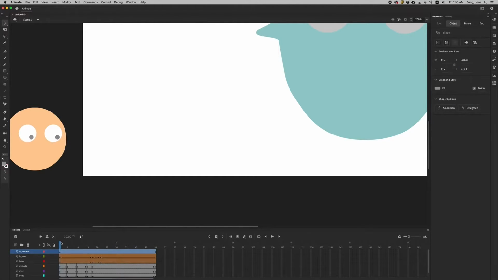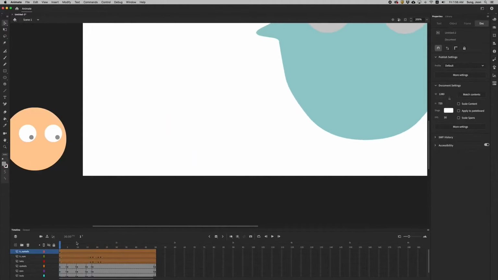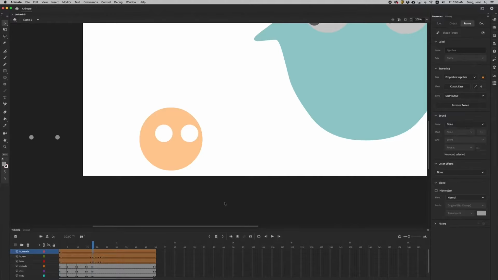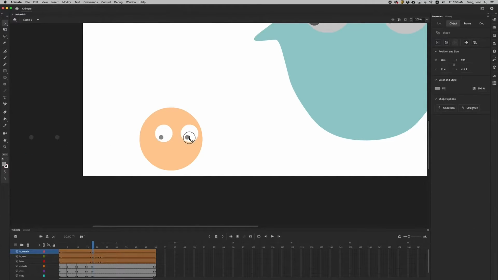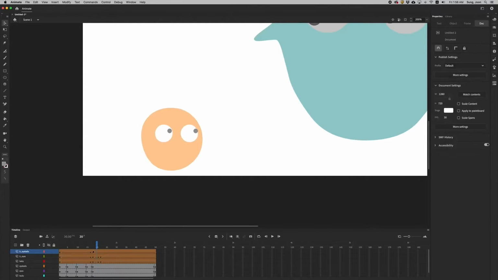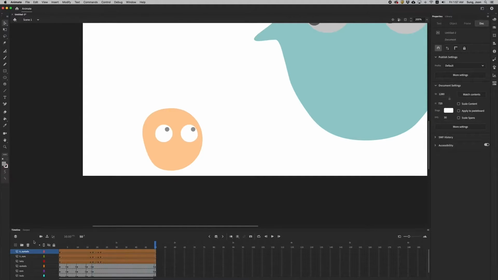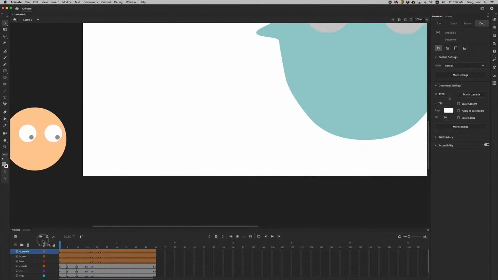And then I'm going to create another layer, and then create his irises. Okay, new keyframe. Alright, you should see those two irises moving up when the playhead reaches the keyframes.